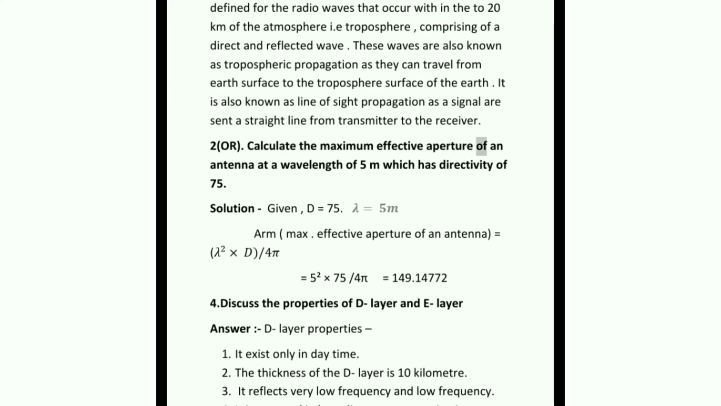2. Or calculate the maximum effective aperture of an antenna at a wavelength of 5 m, which has directivity of 75. The formula of maximum effective aperture of an antenna is lambda square into D upon 4 pi. Put the given values in this formula and the answer is 149.14772.